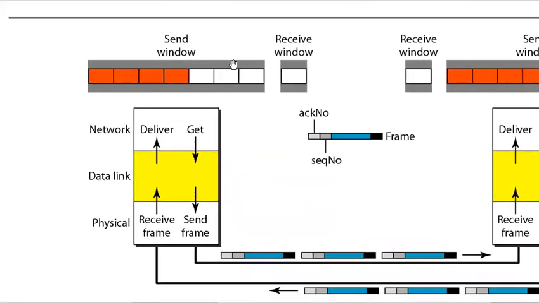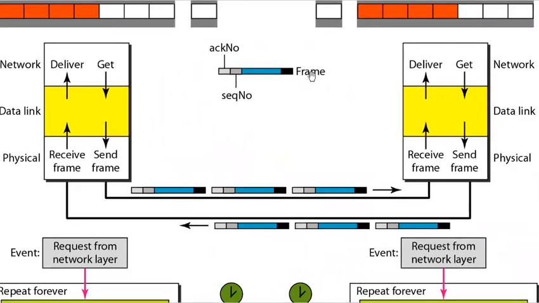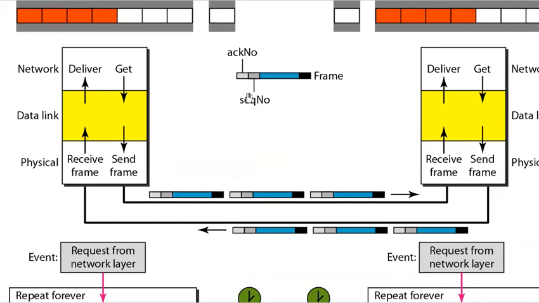Yes. So if this is the send window and receive window of both, and the network layer is delivering the data and getting the data also. Here in this frame, the black and blue part together is the entire frame. Then we are adding the sequence number and also the acknowledgement number. Basically, the single frame contains both the data part and the acknowledgement or the negative acknowledgement part.